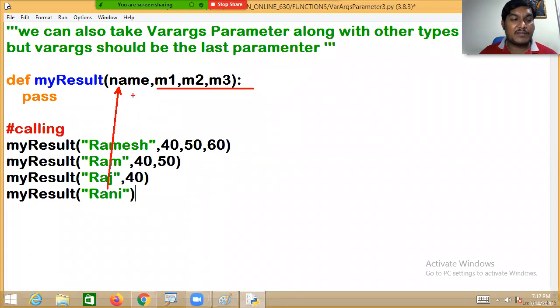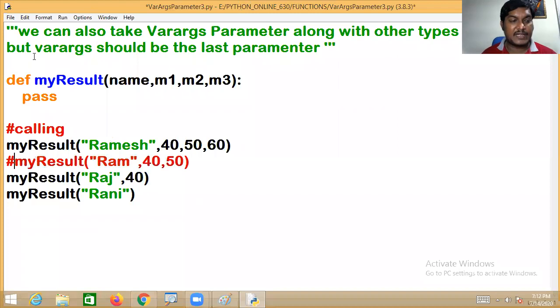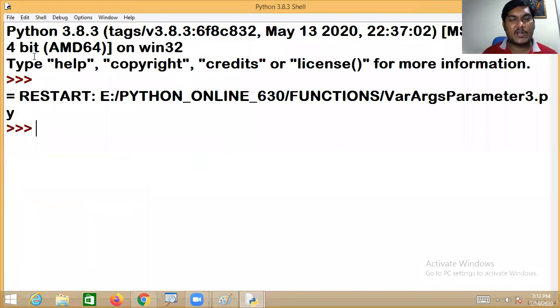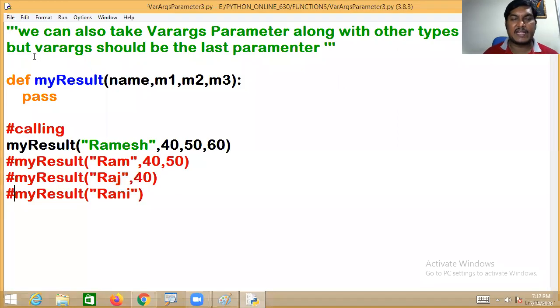But sir, I want to make this function work with all these types. So let me write. First, let me run this one. I'm keeping these in comments. Let me run. The first one happily executes, but we didn't write any logic inside the function, so you're not going to see any result for that.